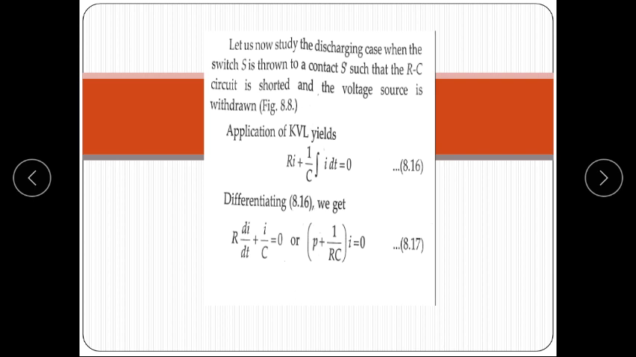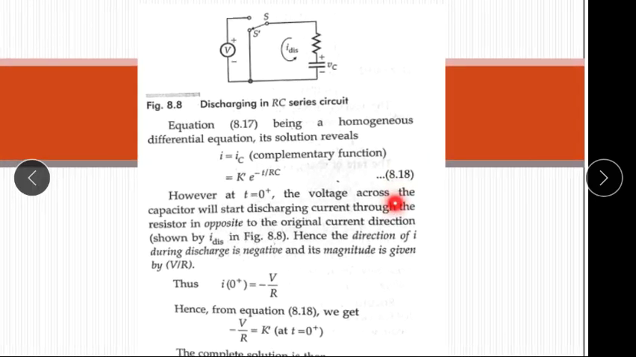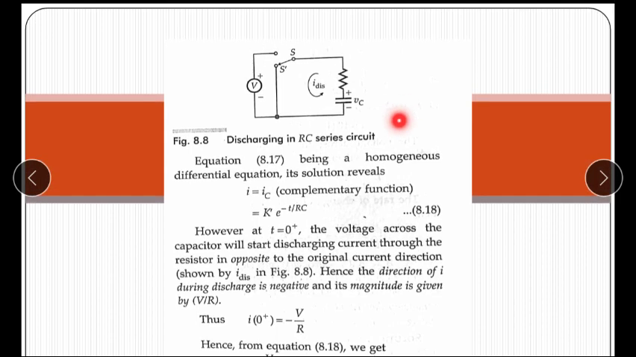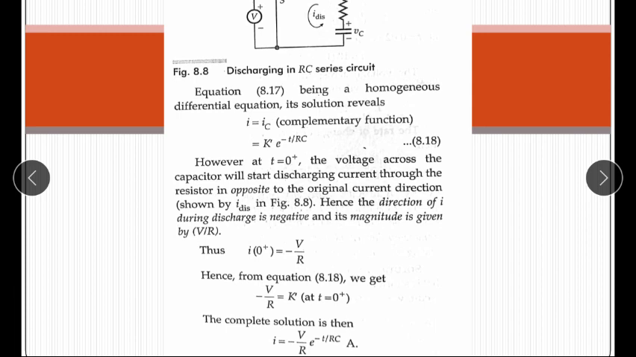So the differential equation we get is R di upon dt plus i upon C is equal to 0. In the given circuit, there is a voltage source and R and C parameters connected in series, and there is a two-way switch. This equation is a homogeneous differential equation. Its solution reveals i is equal to ic, the complementary function, which is given as k dash e raised to the power minus t upon RC.